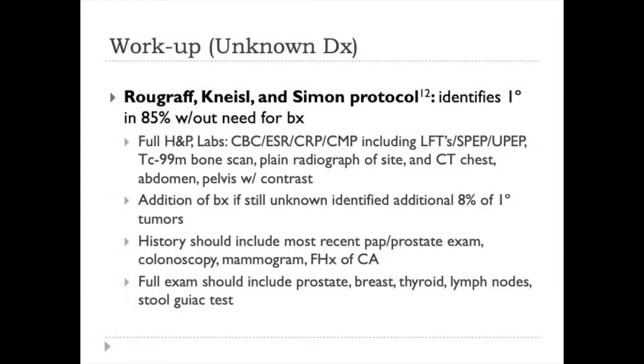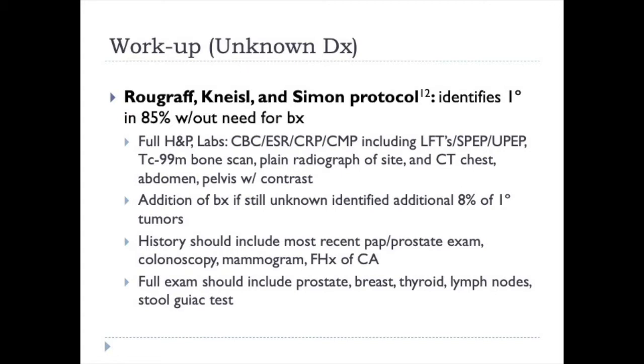The typical workup for an unknown diagnosis when you see a lytic lesion in a patient greater than 40 was initially established by Rougraff, Kneisl, and Simon at the University of Chicago. What they found was that they could get the primary diagnosis in about 85% of patients without the need for a biopsy, and by adding biopsy to the lesion, an additional 8% could be found, which at the time, back in 1992 when this paper was written, left the diagnosis at about 92 to 93% where we could get the diagnosis. About 7% ended up as carcinoma of unknown origin.